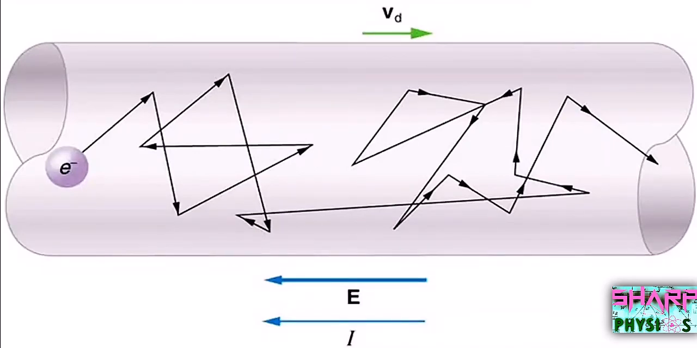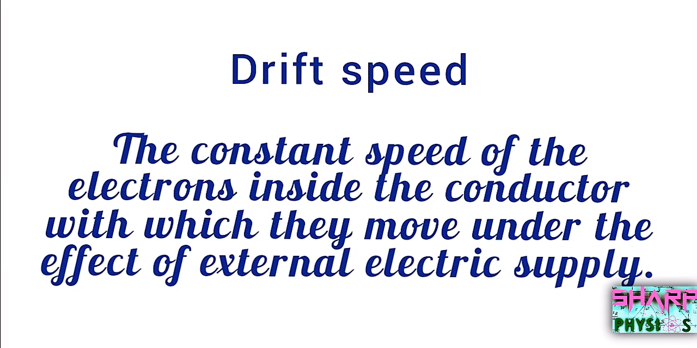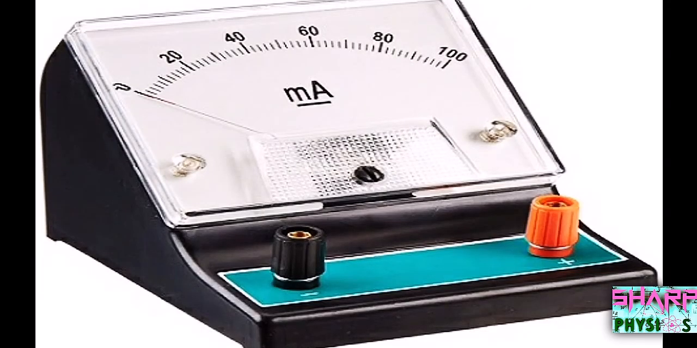When a steady current flows in a conductor, then the electrons in it move with a certain average drift speed in the order of 10^-4 meter per second. Thus, flow of charges, i.e. electrons, produces current in a wire. Drift speed is the constant speed of the electrons inside the conductor with which they move under the effect of external electric supply. So, in order to measure this current which is flowing, we need an instrument called the ammeter. Ammeter is a low resistance device that is always connected in series with the device through which the current is measured.